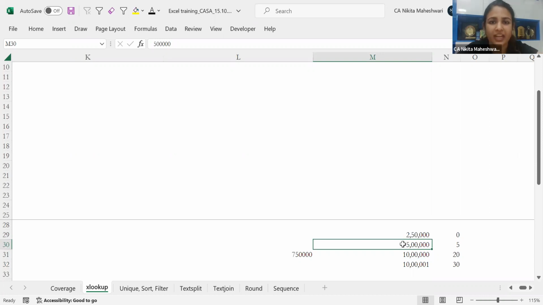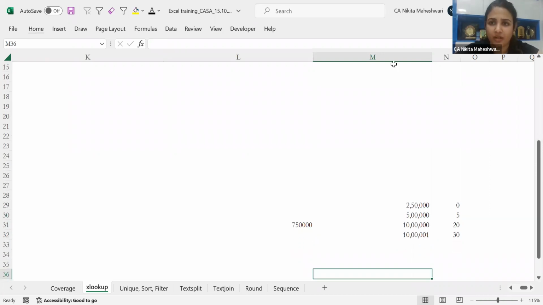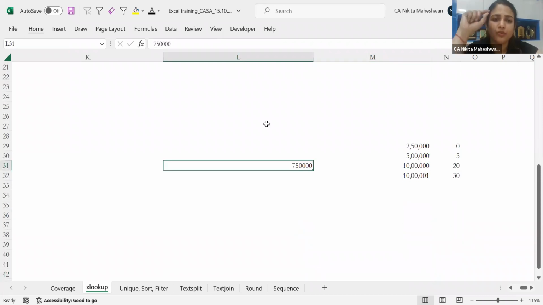If I am to create a lookup right now, what will be the lookup value for this particular formula? I want to know what will be the slab rate of the person whose salary is 7,50,000 rupees. Okay, somebody says 7,50,000 rupees. Anybody else?